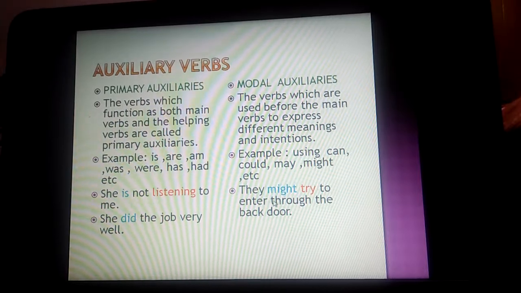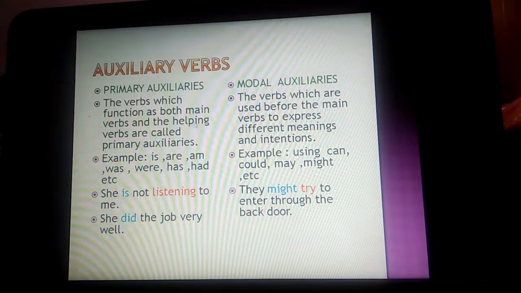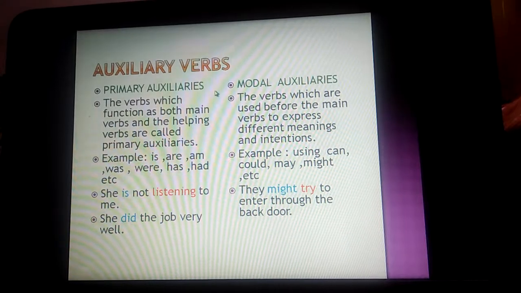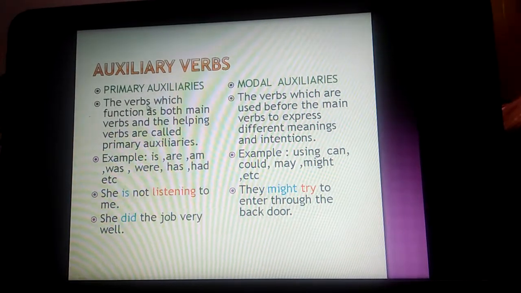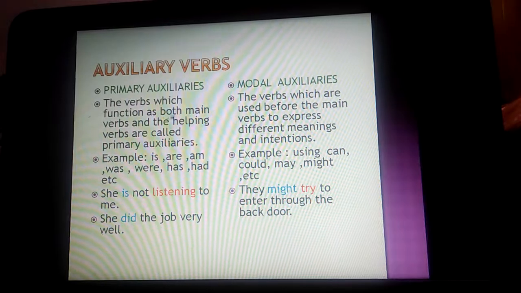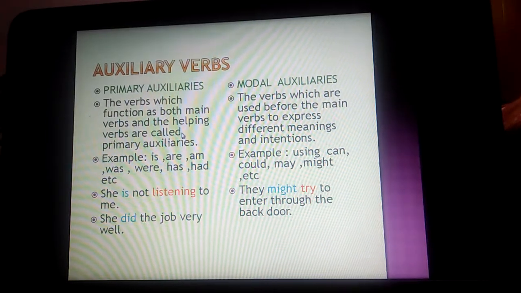Now the auxiliary verbs are again of two types: primary auxiliaries and modal auxiliaries. Primary auxiliaries are the verbs which function as both main verb and helping verb.